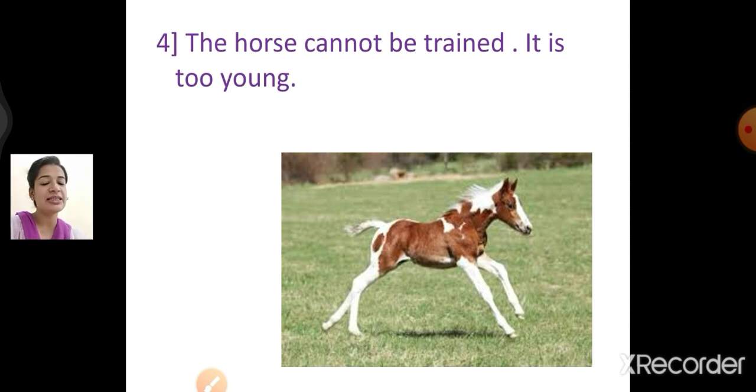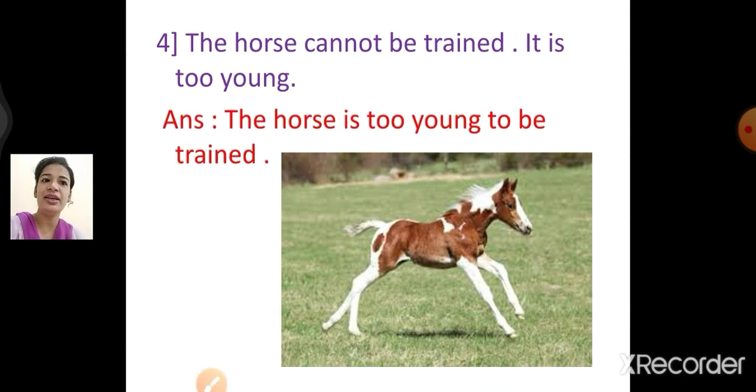Now, young is an adjective. The horse is too young to be trained. We have not added "cannot" in the sentence. I have not added it also because I have already used the noun, the horse.